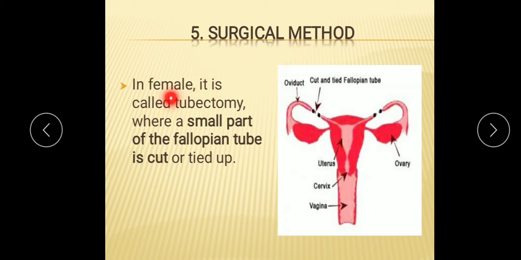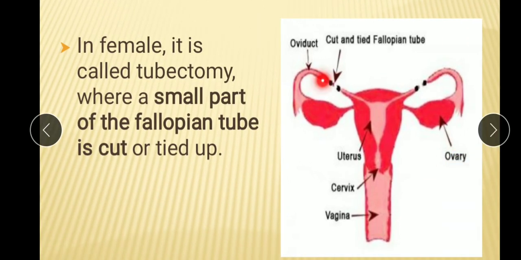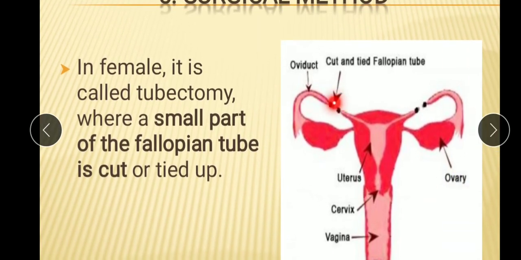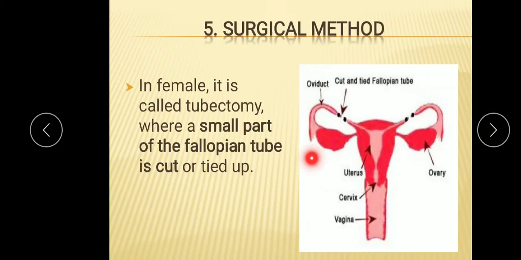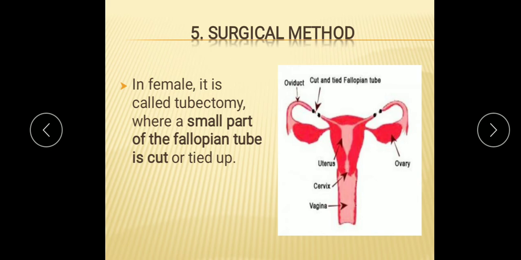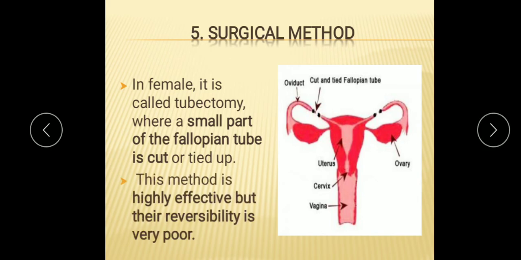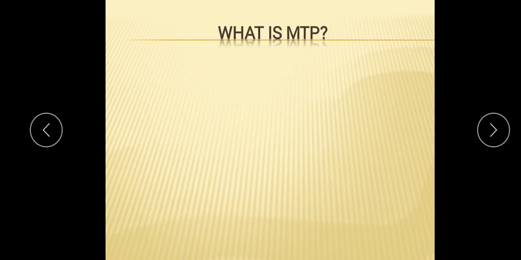Another surgical method in the female is known as tubectomy, in which a small part of the fallopian tube is cut and tied. Here you will see the oviduct, the fallopian tube, and a small part of it is cut and tied. So in that case, what happens? After ovulation, the egg cannot reach the uterus, and no fertilization takes place, and the sperm also cannot reach here. So this method is highly effective, but its reversibility is very poor.